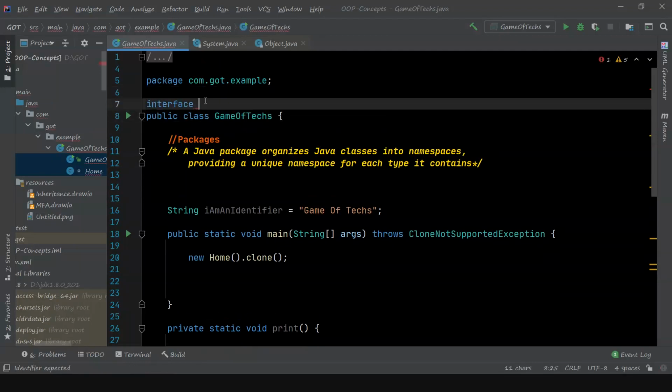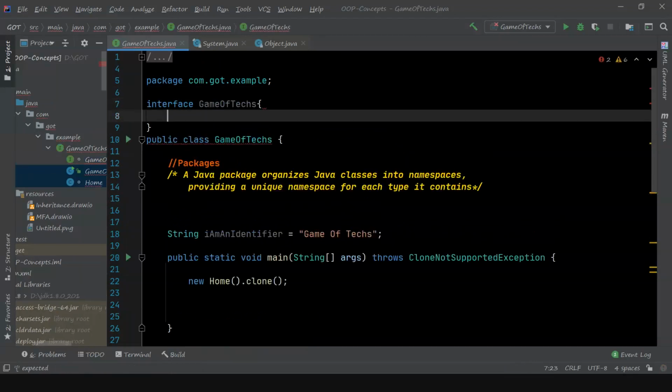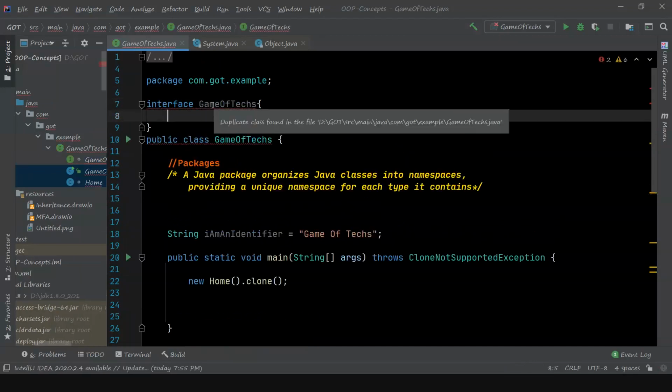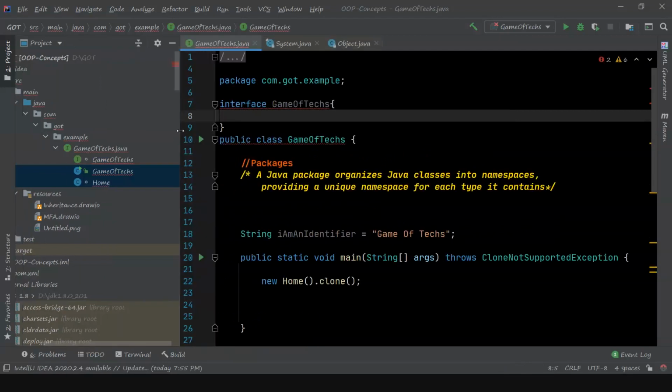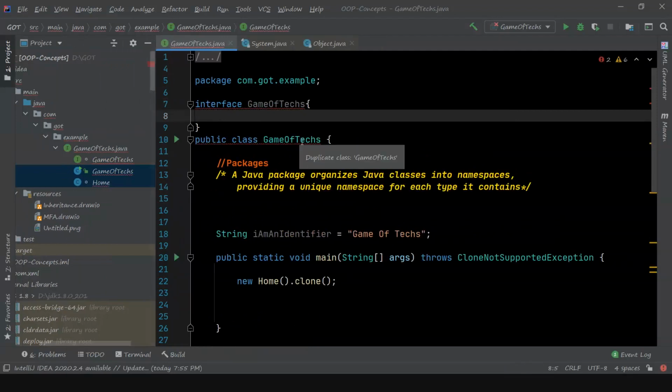That is not allowed in Java, and it will throw an error. When we create a package, the same directory structure is created on your hard disk. So having duplicate names is not allowed. Even the OS will not allow that.